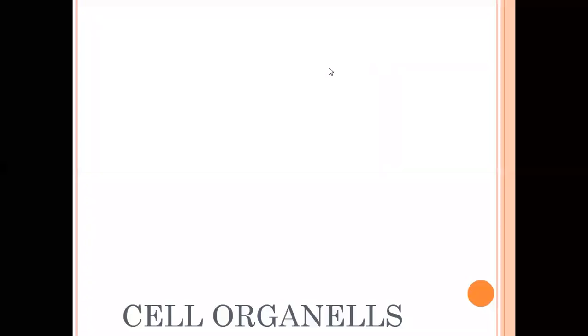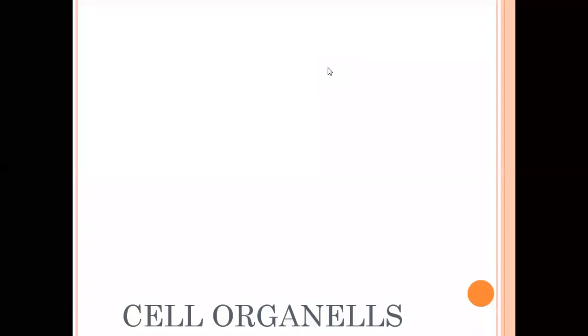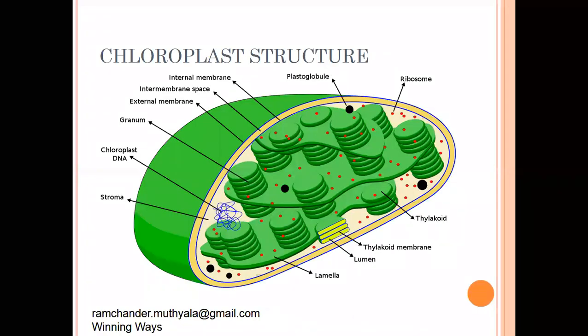Cell organelles mean small organ-like structures present in the plant cell. Each cell organelle has its own work. In our syllabus, different types of cell organelles are covered. The first cell organelle is the chloroplast.